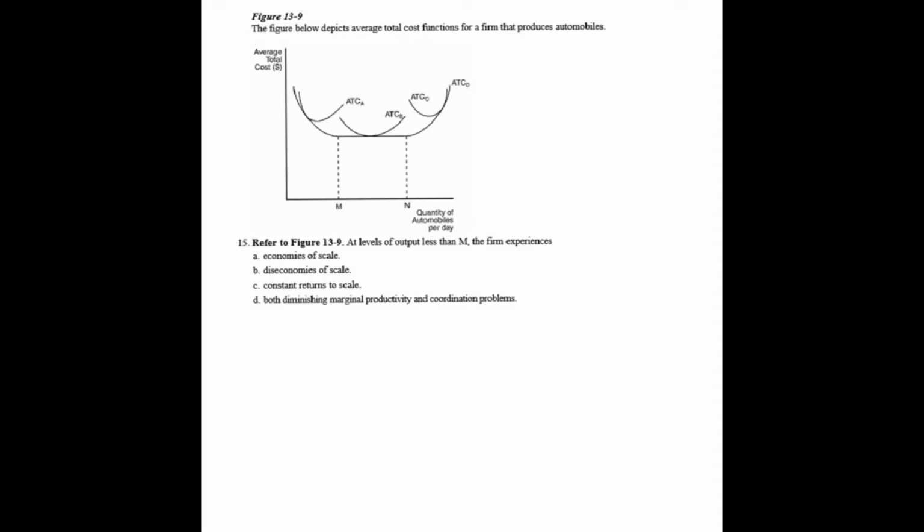This question illustrates the stages of production. At low levels of production, as a firm increases its production, it's able to take advantage of economies of scale. So at quantities less than M, we see that with each additional item, the average total cost gets smaller and smaller and smaller. So economies of scale suggest that firms are able to increase production and reduce their cost for each item that they're producing. So the correct answer in this question: at levels of output less than M, the firm experiences economies of scale.